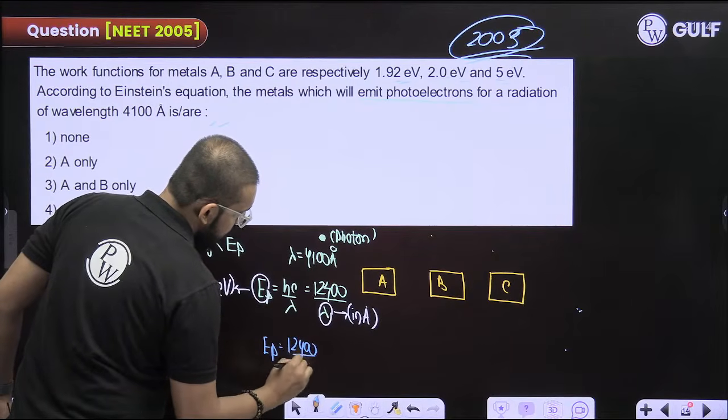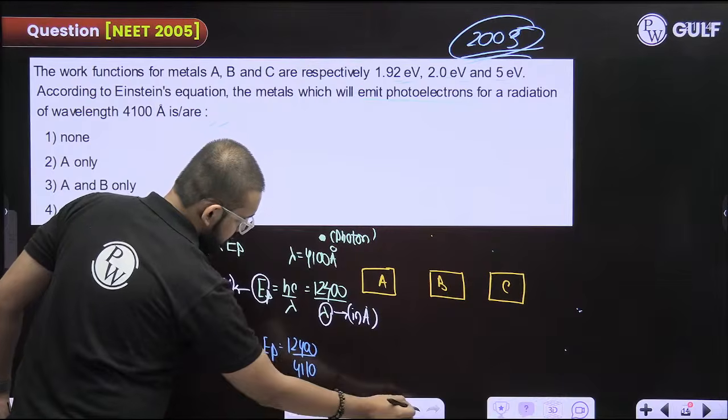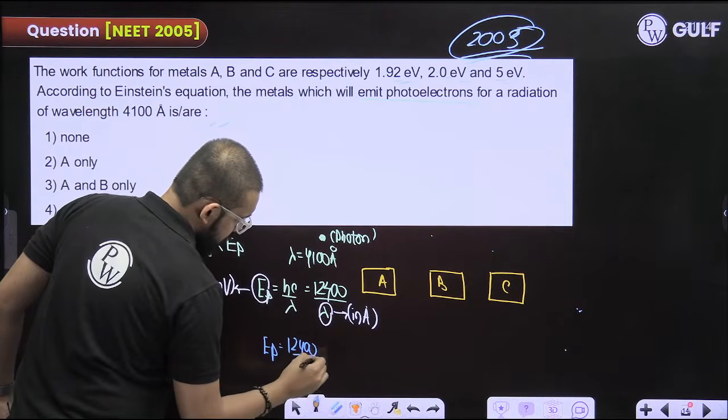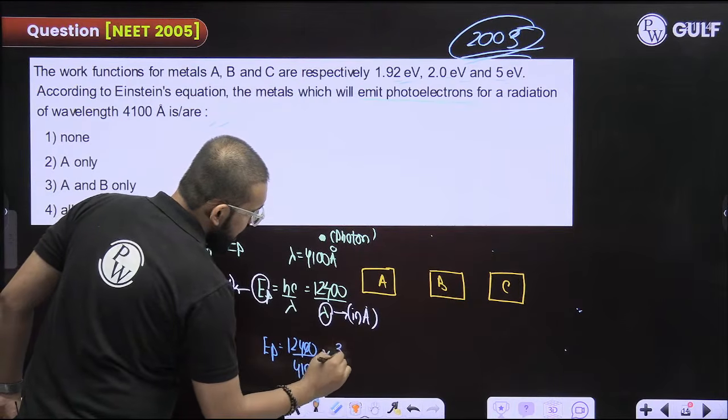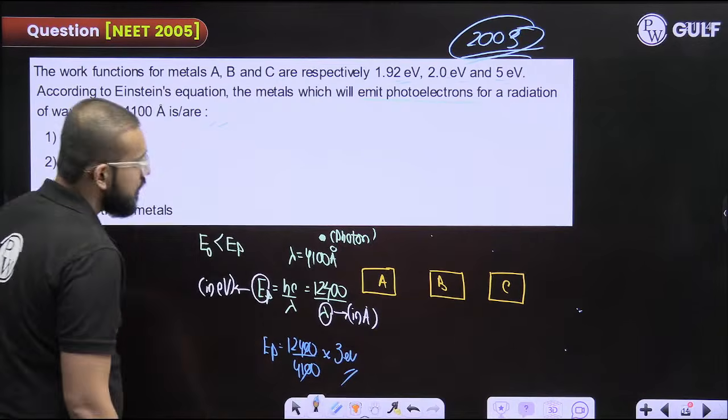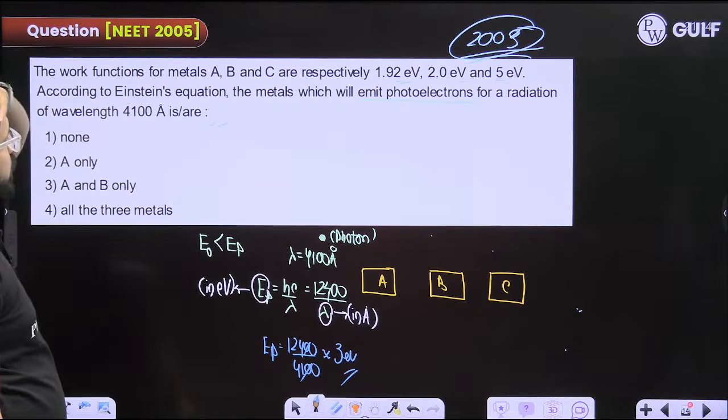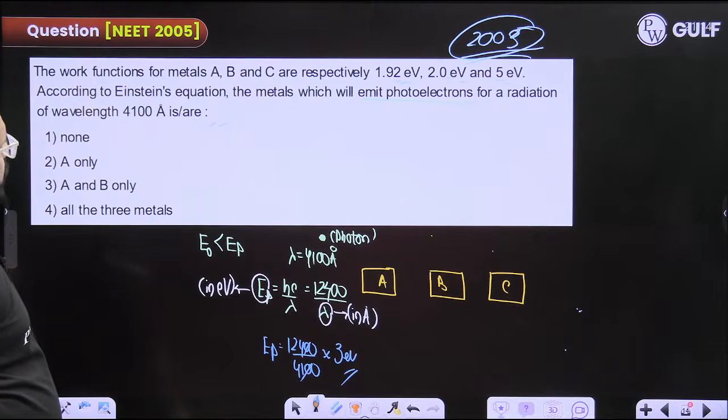12400 upon 4100. Roughly 3 electron volt you are getting. Fine.